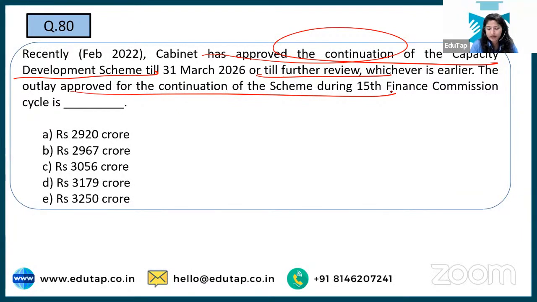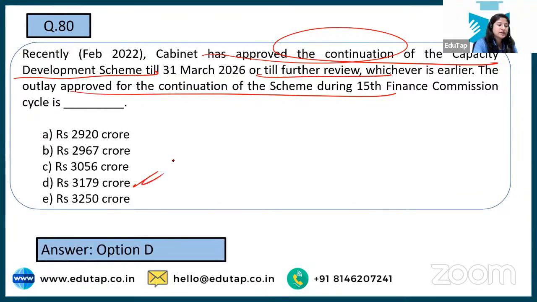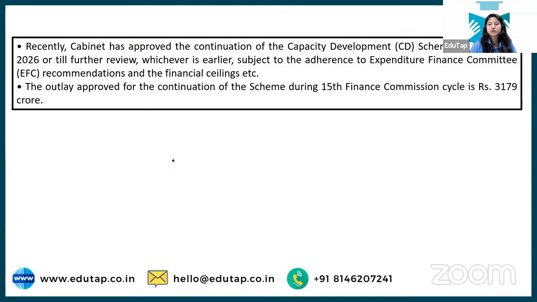Kendra came up with the right answer, option number D, 3179 crore. That is the right answer to this. Okay. And this is all about the scheme. Okay, that is the recent news, that recent finding that you should be aware of.